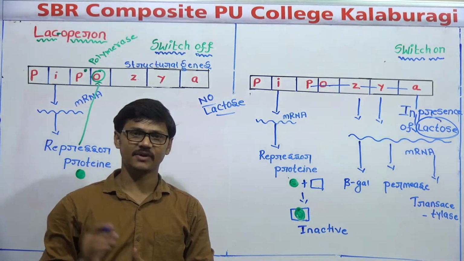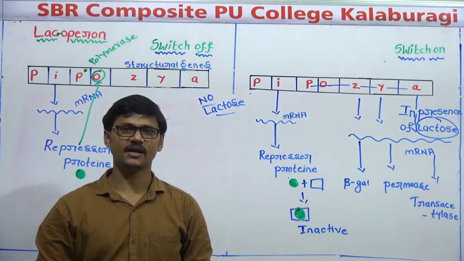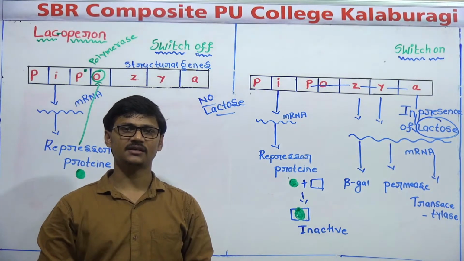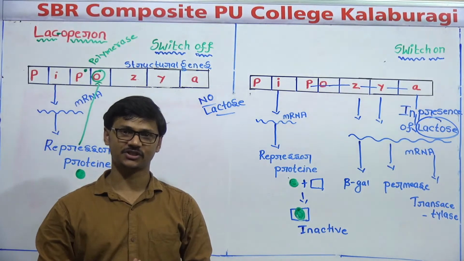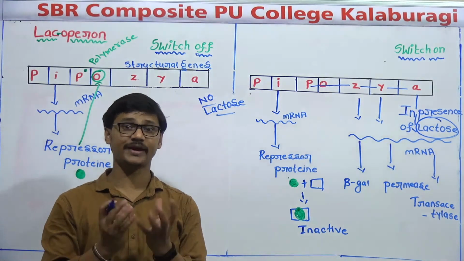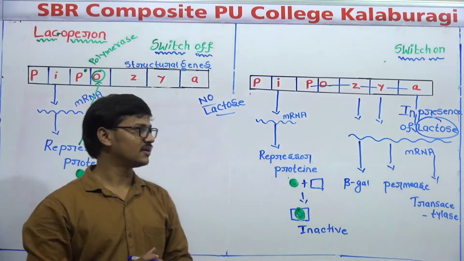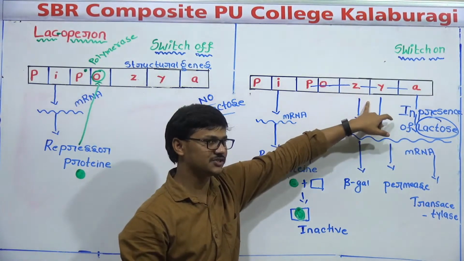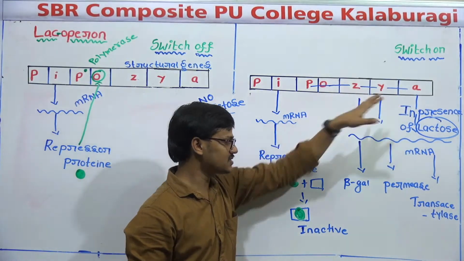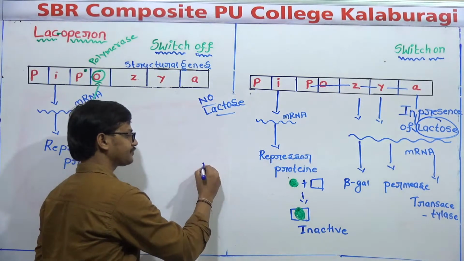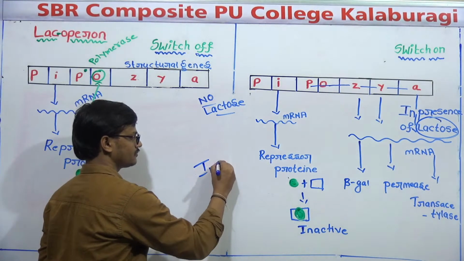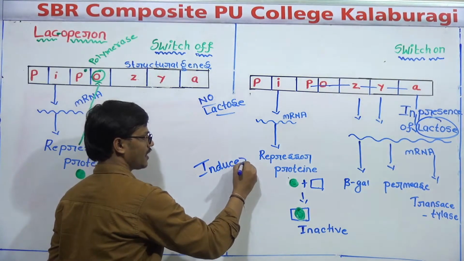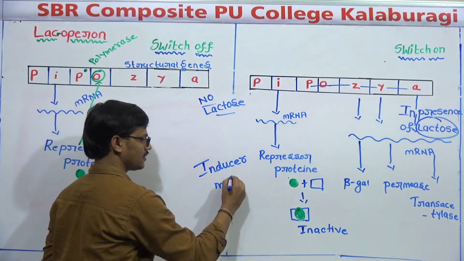As I said in a previous class, an inducer is a chemical substance that induces gene expression, that helps a gene to express. Since here lactose is responsible for expression of these genes, lactose is called the inducer molecule.